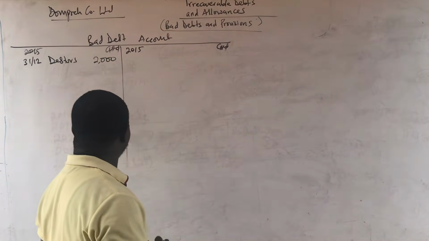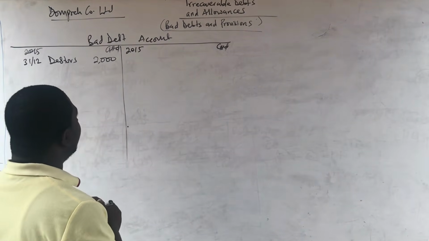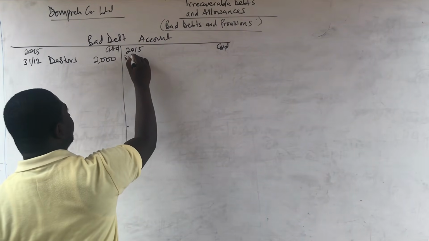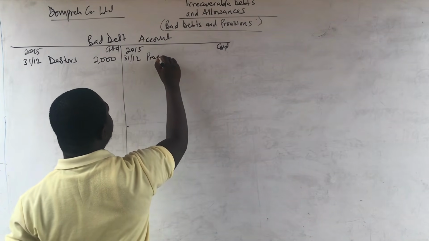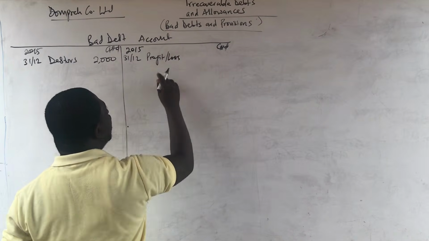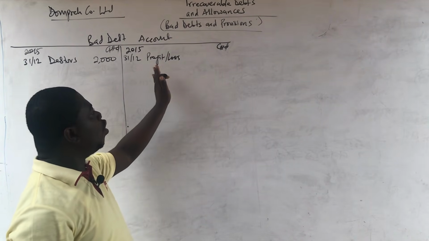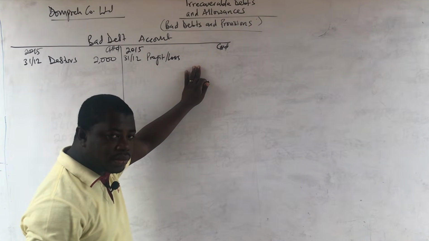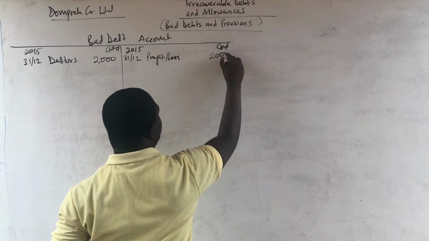So it means that at the end of the year, remember that I used the last day of the year, and I'm going to use the same last day of the year because we are closing the account, and it's going to be closed to profit or loss. You can decide to call this income statement, and you are not wrong. Okay, so we can call it income statement. 2,000 Ghana cedis.